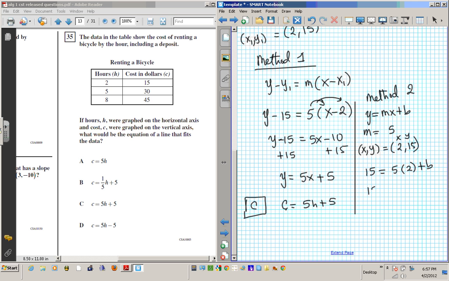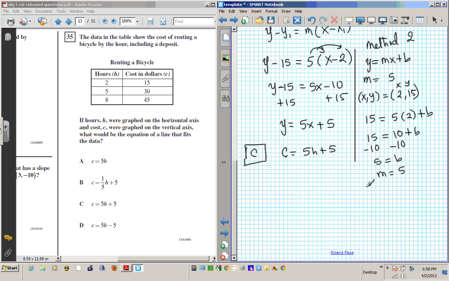So we have 15 equals 10 plus B. Subtract 10 from both sides, and then you have 5 equals B. B equals 5, and M is also equal to 5. So we plug these two into the slope-intercept form, y equals mx plus b. And that gives us y equals what? 5x plus 5. And there goes your final answer, which is the same as what we got before, which is C. Okay? So just make the adjustment, and that will be that.